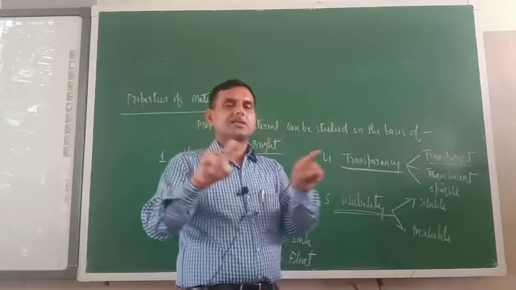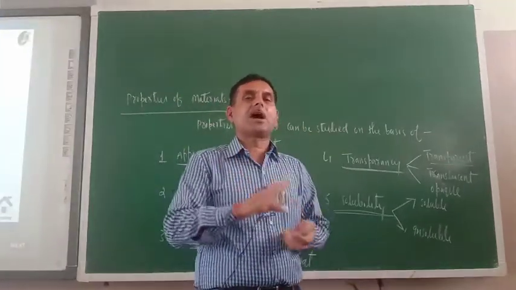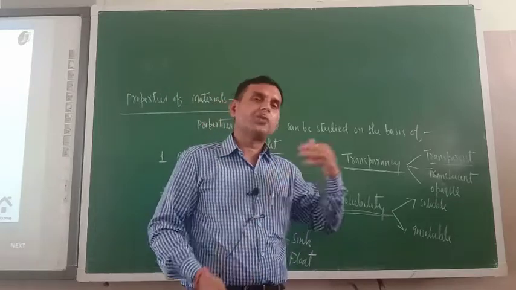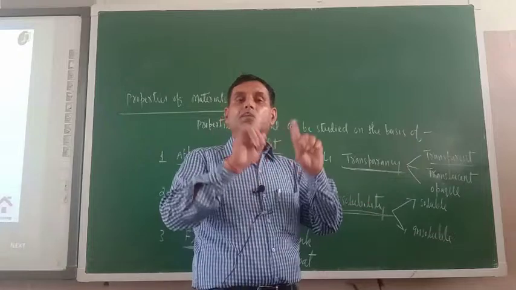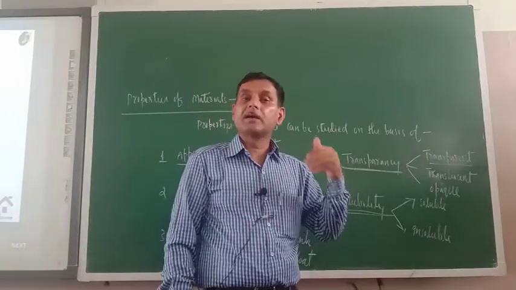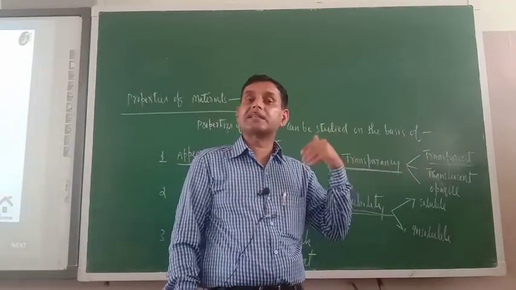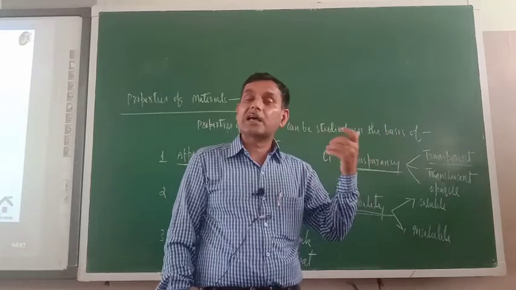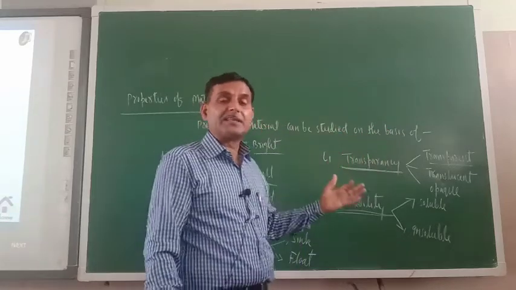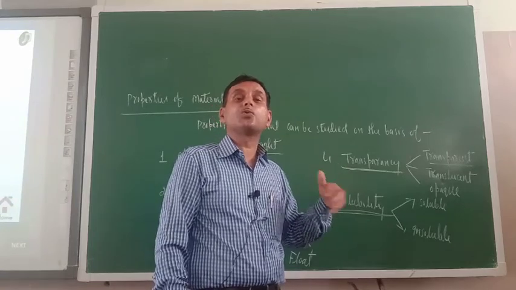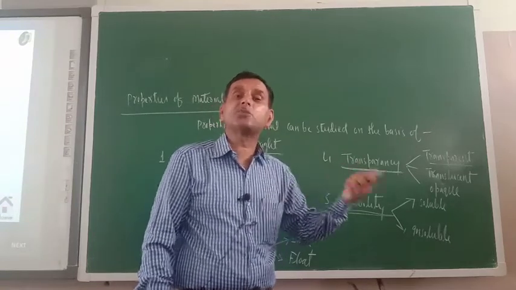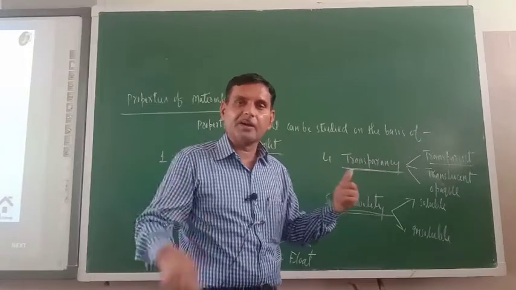Try to understand. Suppose one wooden almirah is there. You can't see the things which are kept inside the wooden almirah. But suppose one glass almirah is there, we can very easily see what is kept inside the glass almirah. So transparency is the property of material by which we can see across, or see through. Am I correct or not?